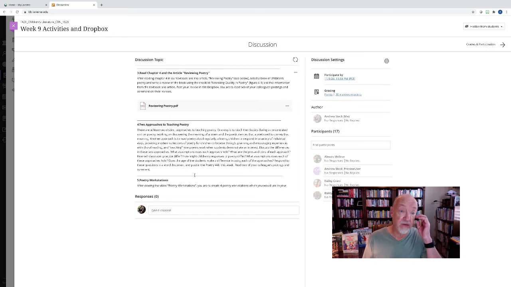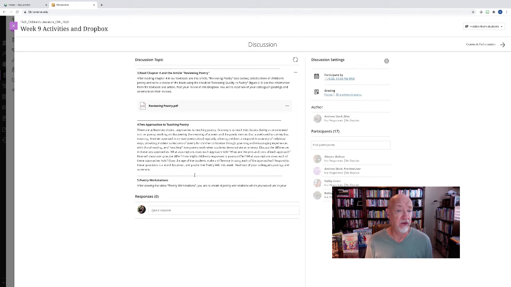Then you're going to take a look at some approaches to teaching poetry. There are at least 2 distinct approaches to teaching poetry. One way is to teach the classics during a concentrated unit on poetry, working on discovering the meaning of a poem and the poetic devices that a poet used to convey the meaning. Another approach is to read poetry aloud regularly, allowing children to respond in a variety of individual ways, providing modern collections of poetry for children to browse through, planning and encouraging experiences like choral reading, and teaching how poems work when students demonstrate an interest.